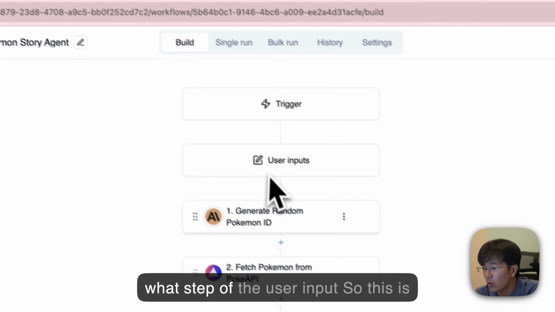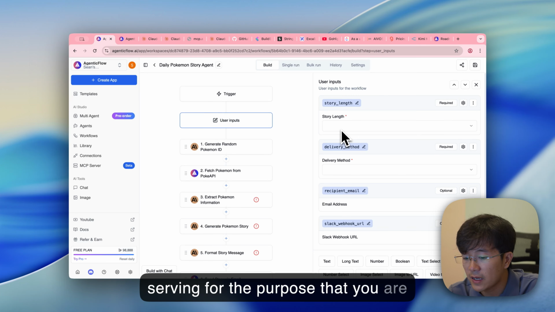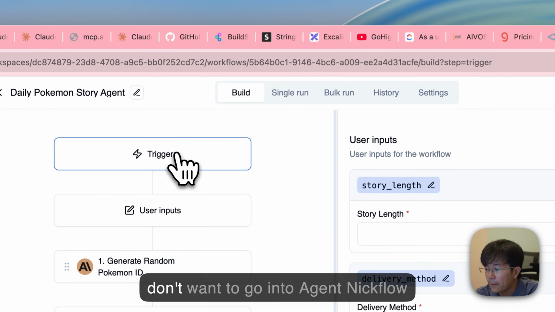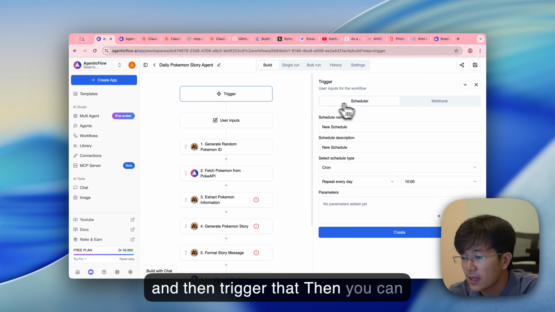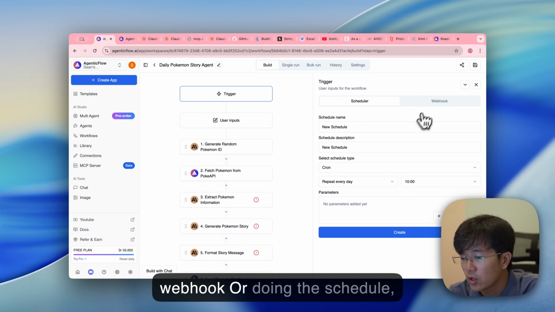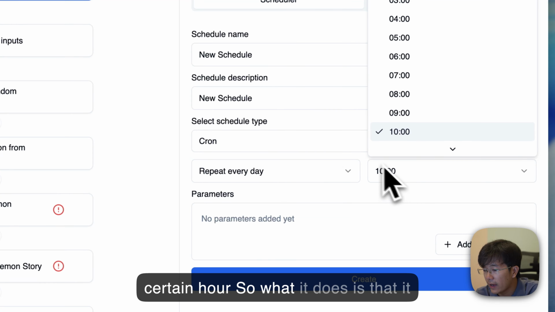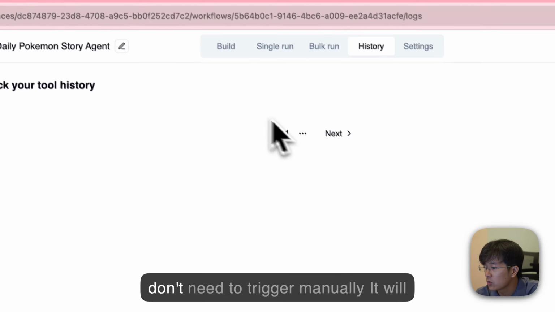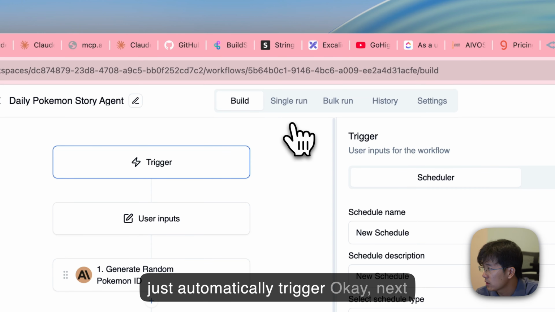That is the user input step, serving the purpose of a normal input. In case you don't want to go into AgenticFlow and trigger that, you can use another application to trigger via webhook or do a schedule, repeating every day or every week at a certain hour. It just triggers on your behalf, so you don't need to trigger manually. It will just automatically trigger.